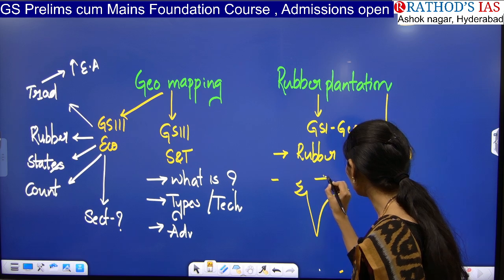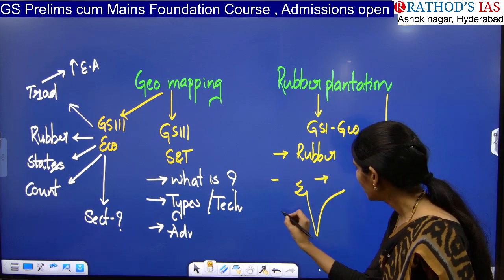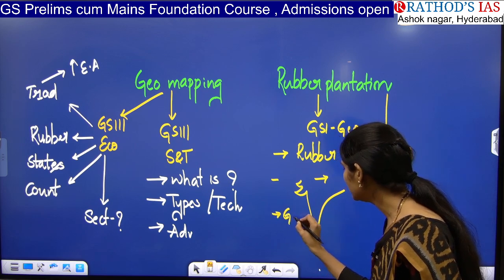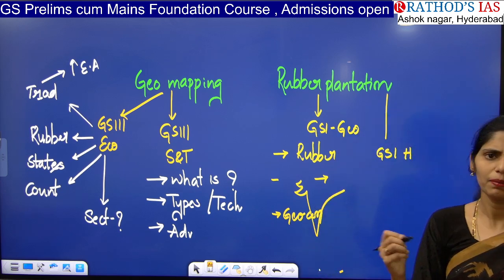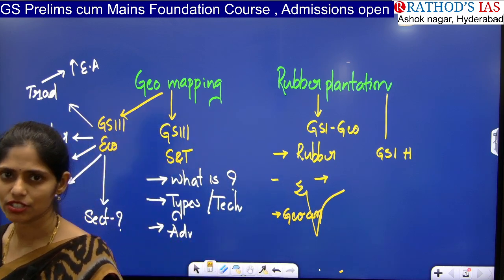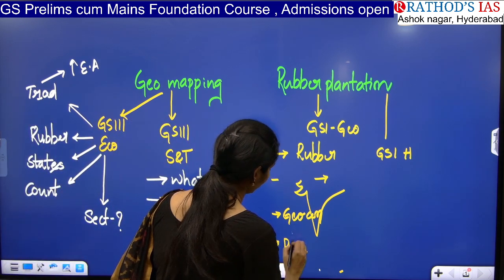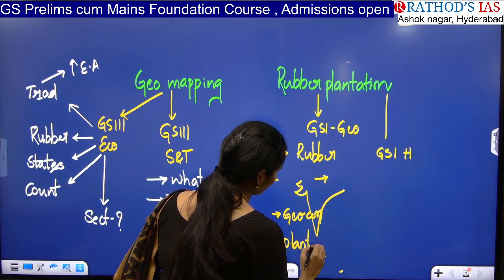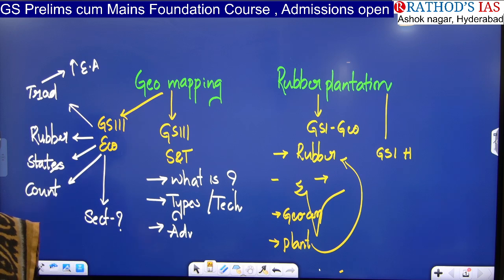And next you have to see which state is the largest producer of rubber in India. And next you have to see what are the geographical conditions responsible for the growing of rubber. Rubber will not be grown in each and every area, so it requires certain conditions. So here you have to see that, and you have to see which plant is a source of rubber, that is natural rubber. You have to see that.